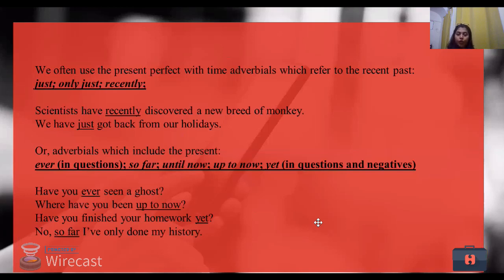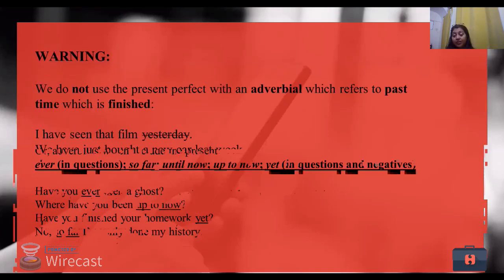Or adverbials which include ever in questions, right? So far, until now, up to now, yet, in questions and negative forms. Have you ever seen a ghost? I've never seen a ghost. Question, ever. Answer, never. Where have you been up to now? Up to now, till now, right? Have you finished your homework yet? So, till now, again, the recent times. No, so far I have only done my history. So I have not touched any of the other subjects, but I have done only history. So this is another instance wherein we are using the present perfect tense.